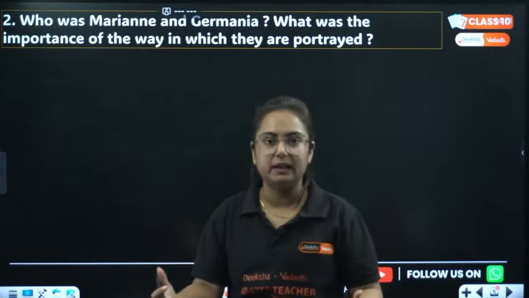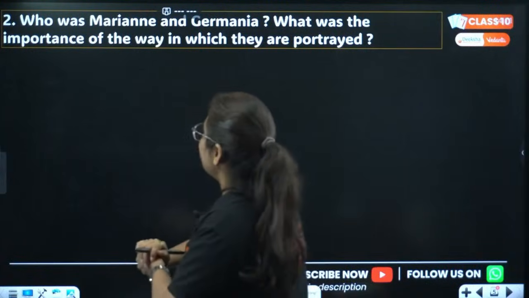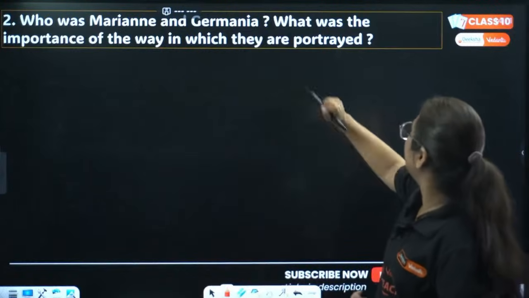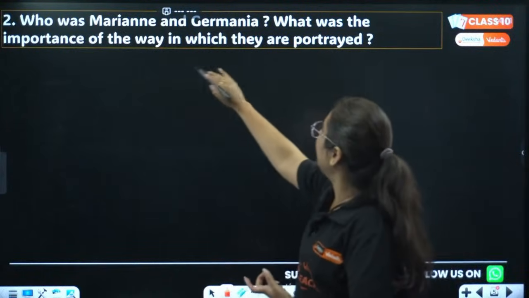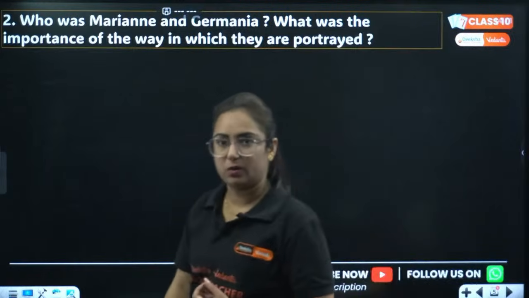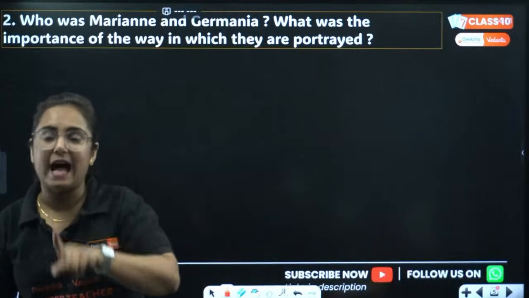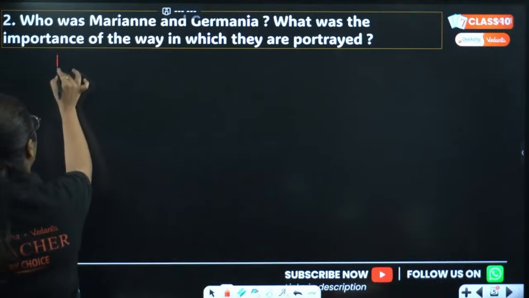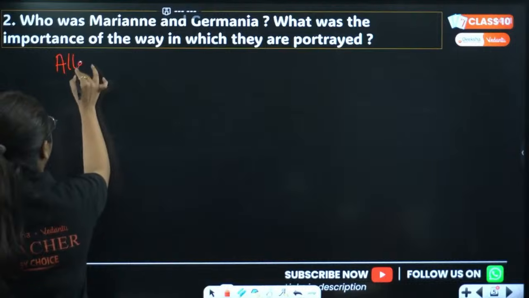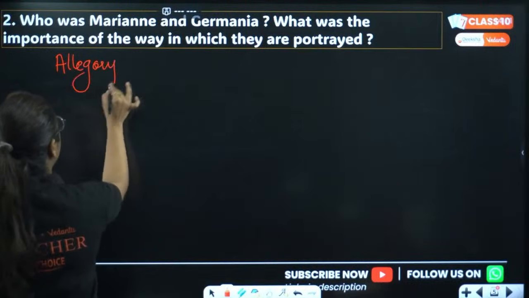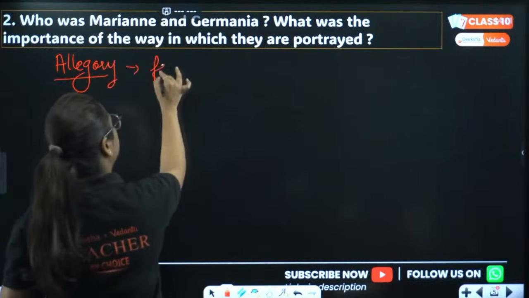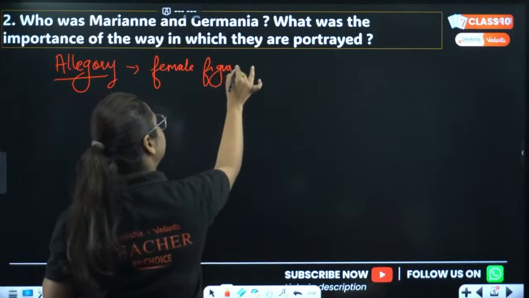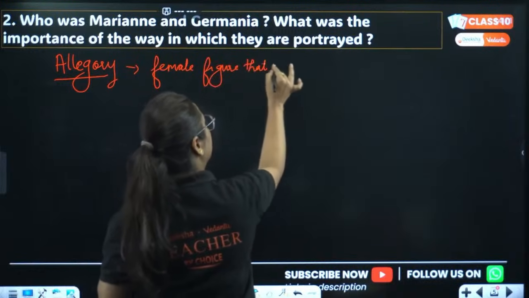Start writing. Okay, so the question is, who were Marianne and Germania? What was the importance of the way in which they are portrayed? So here in the chapter we talk about allegory. What is allegory? Allegory is basically the female figures that represent a nation.